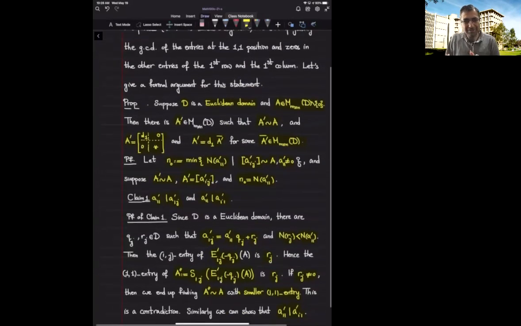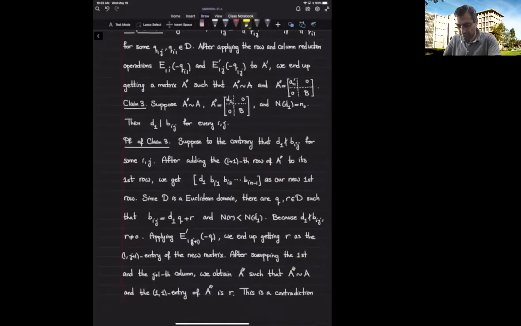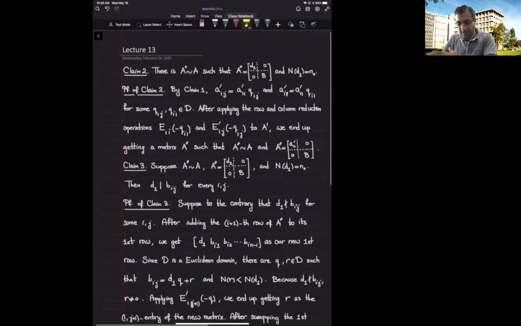Now that we have this claim, I can apply the same argument as over here without swapping and get rid of all non-zero entries in the first row and the first column. I can just divide out, the remainder is 0, and we cancel out, and we get that all of those are 0. And notice that I'm not changing the 1,1 component.